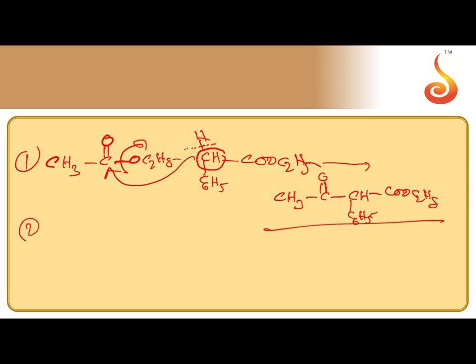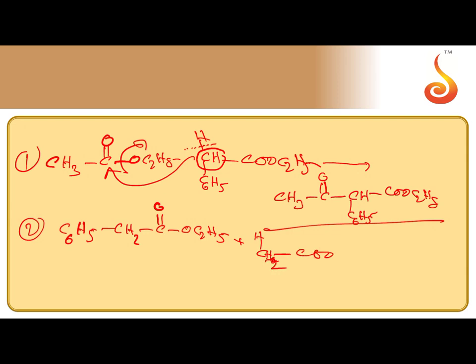In the next one, you change the substrate and attacking nucleophile. C6H5CH2COOC2H5 you take as substrate, and then ethyl acetate, CH3COOC2H5, is taken as reagent.